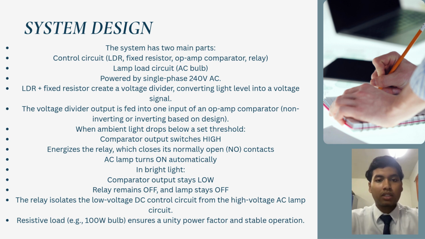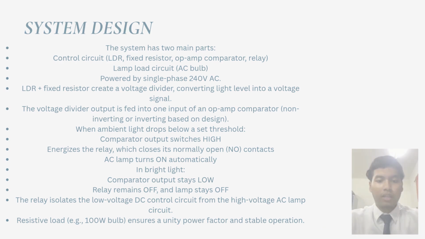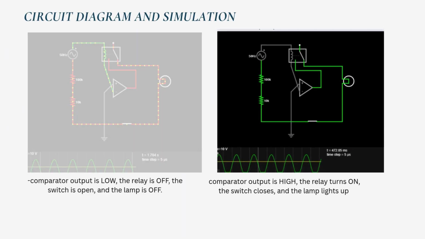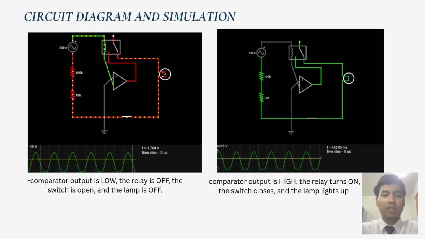In bright conditions, the comparator output remains low, keeping the relay off and the lamp turned off. This switching system ensures the lamp only turns on when needed, saving energy. The resistive load, like a 100 watt bulb, is used to maintain a unity power factor. The entire system is simulated using the Falstad online circuit simulator to observe how light level affects voltage, switching and lamp behavior. For the circuit diagram and simulation, this is based on the circuit that we made using the Falstad software.